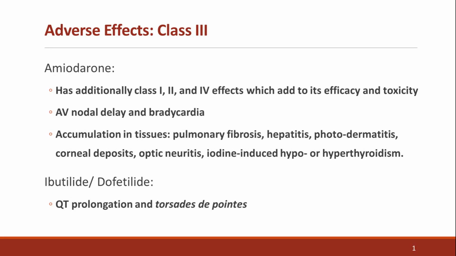Moving to Class 3 potassium channel blockers, which prolong repolarization and the refractory period. Amiodarone is the most widely used agent here due to its multi-channel activity. It causes AV nodal delay and bradycardia, but its main concern is tissue accumulation. It deposits in the lungs, liver, cornea, skin, and thyroid. This leads to pulmonary fibrosis, hepatitis, corneal microdeposits, photosensitivity, and optic neuritis. Because it contains iodine, it can induce either hypothyroidism or hyperthyroidism.